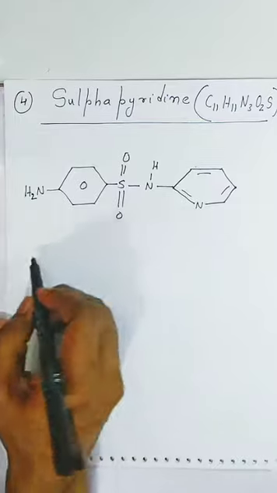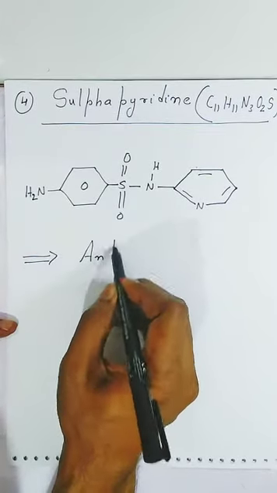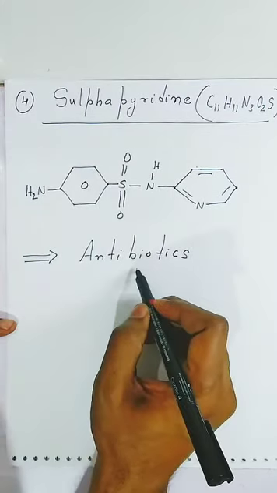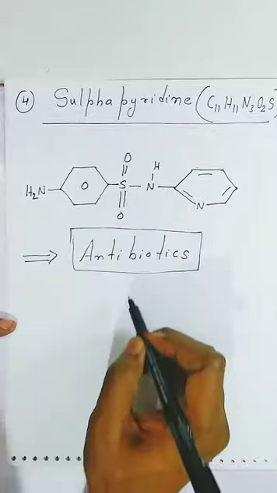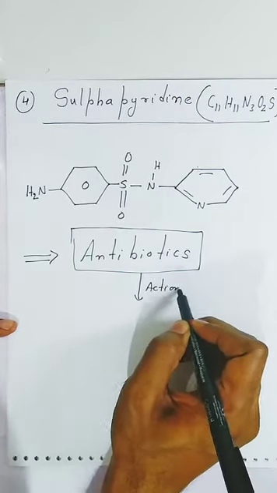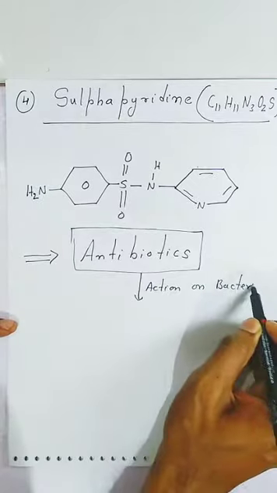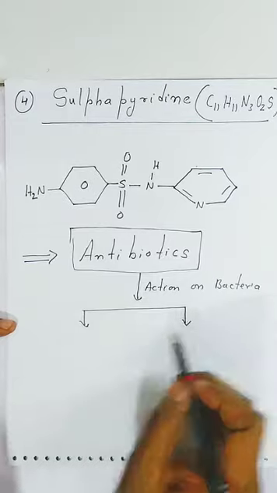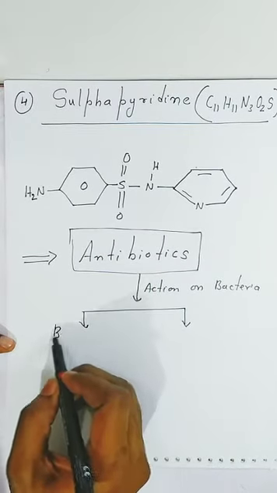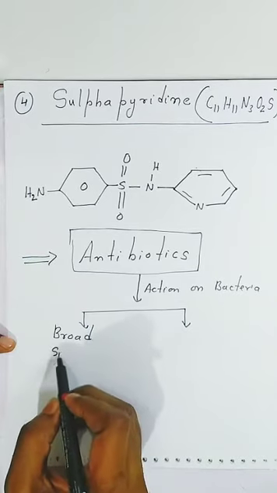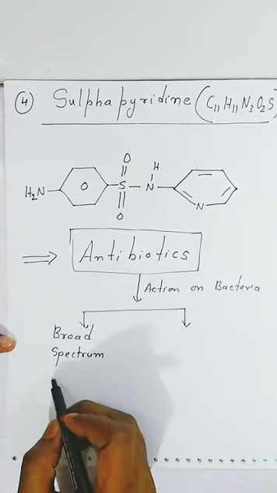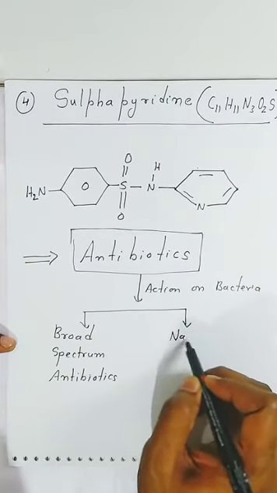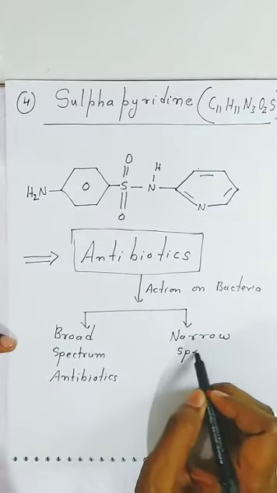Now antibiotics, students, are further classified depending upon the action on bacteria. It is classified into 2 categories. First one we call, students, broad spectrum antibiotics. Second type, students, antibiotic is also classified as narrow spectrum antibiotic, students.